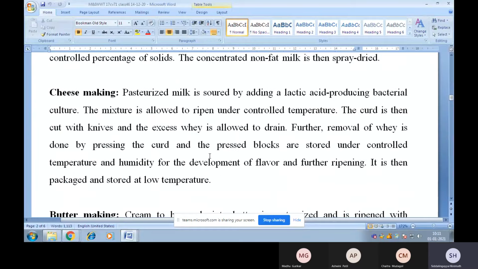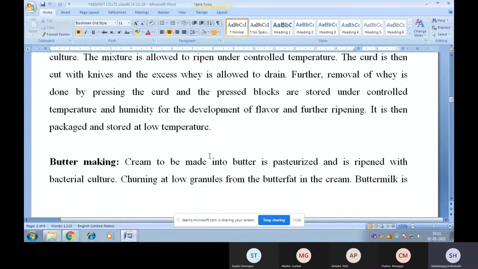Next operation is cheese making. Pasteurized milk is soured by adding a lactic acid producing bacterial culture. The mixture is allowed to ripen under controlled temperature. The curd is then cut with knives and the excess whey is allowed to drain. Further removal of whey is done by pressing the curd, and the pressed blocks are stored under controlled temperature and humidity for the development of flavor and further ripening. It is then packaged and stored at low temperature.